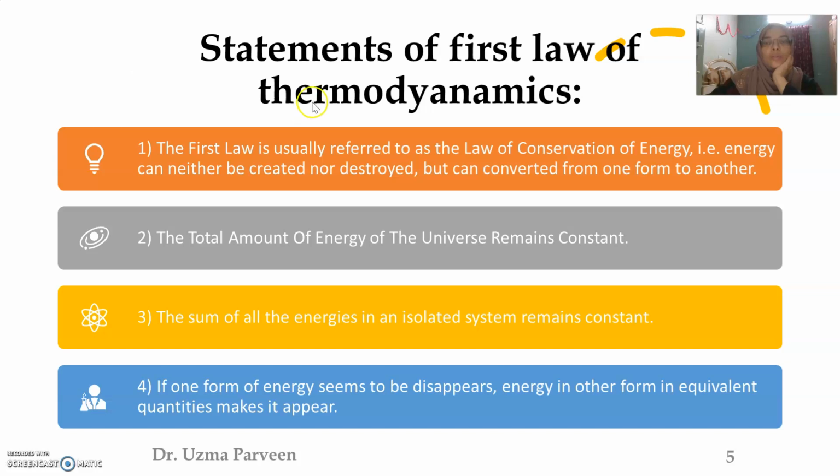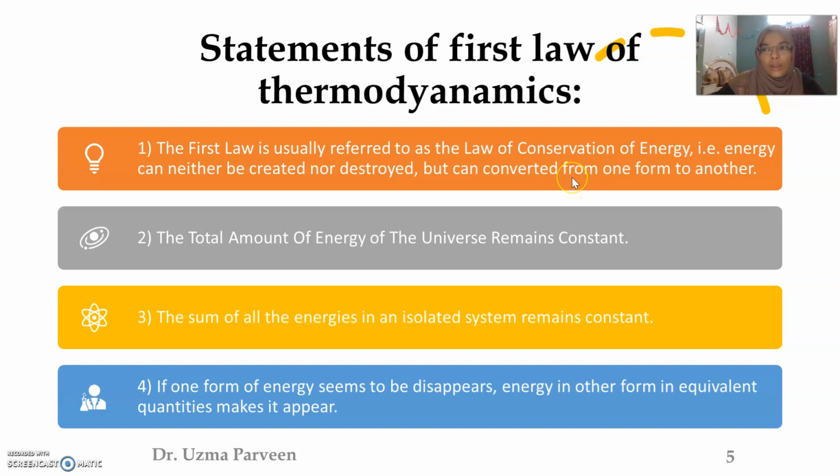There are different statements of the first law of thermodynamics. We can state it in different ways, but the meaning of all the statements is the same, that is, energy is conserved. In the first statement, the first law is usually referred to as the law of conservation of energy. That is, energy can neither be created nor destroyed, but can be converted from one form to another.